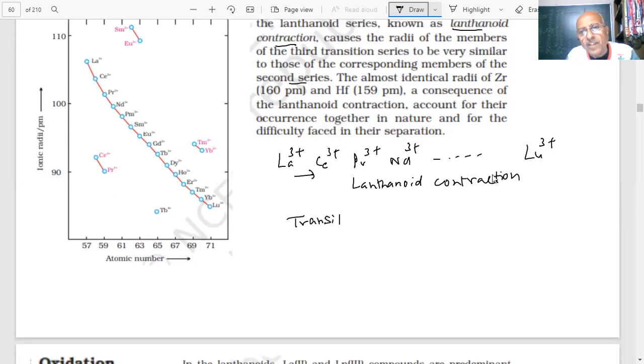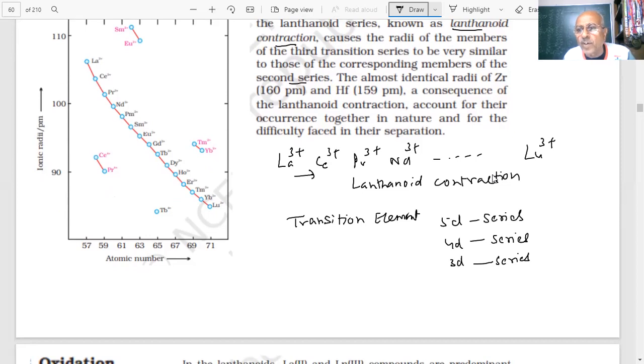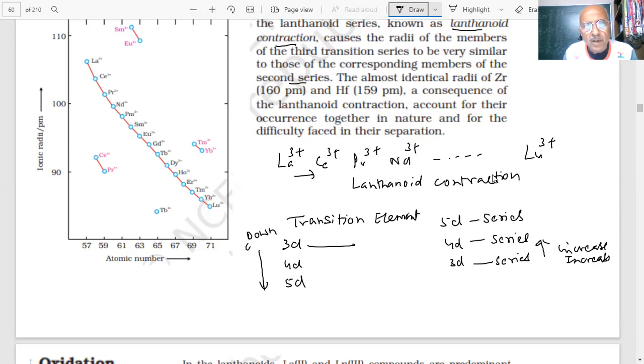When I was discussing transition elements, what did we say? 3D series, 4D series, and 5D series. We discussed the transition element series, yes or no? So what should happen if I move from 3D to 4D? Size should increase, because as you go down the group, size increases. This is my 3D series, this is my 4D, this is my 5D. I am going down the group. What will happen? Size increases.